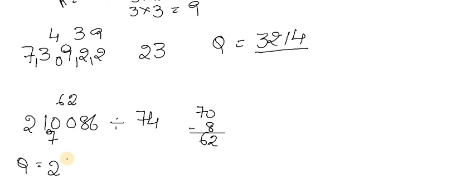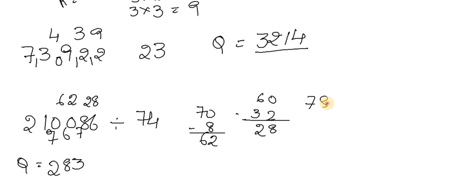7 8s are 56, that is 6 again, the remainder is 60. 4 8s are 32, 60 minus 32 is 28. Again 7 4s are 28. So here again you are going to get a negative remainder, so that is the reason we will not take the exact one. So 7 3s are 21 and you will get 78 over here.